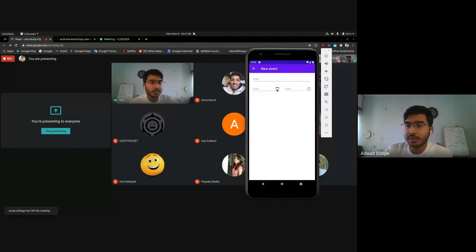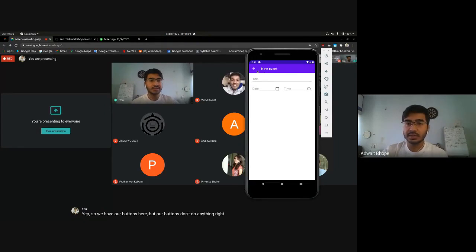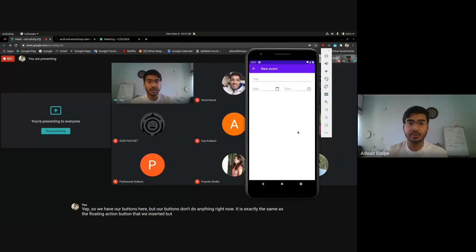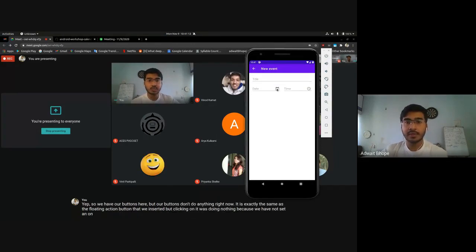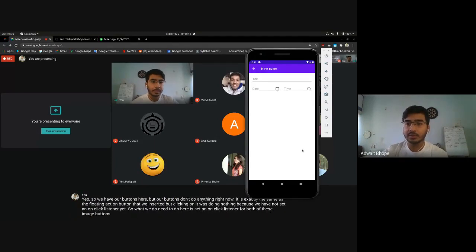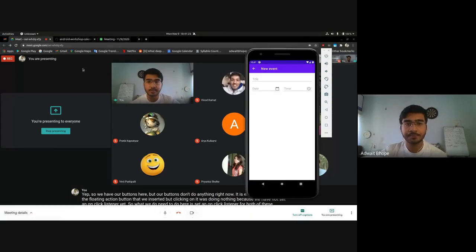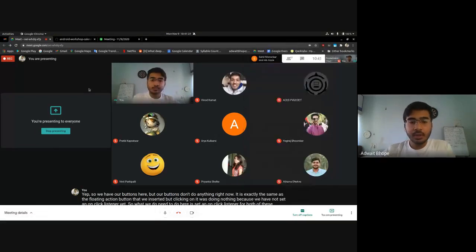Yep, so we have our buttons here, but our buttons don't do anything right now. It is exactly the same as the floating action button that we inserted, but clicking on it was doing nothing because we have not set an on-click listener yet. So what we do need to do here is set an on-click listener for both of these image buttons, this calendar and this time, so that when you click on them, a dialog box will pop up, and you'll be able to select the date. So let's go ahead and do that right now.